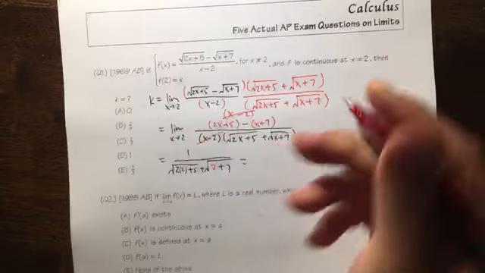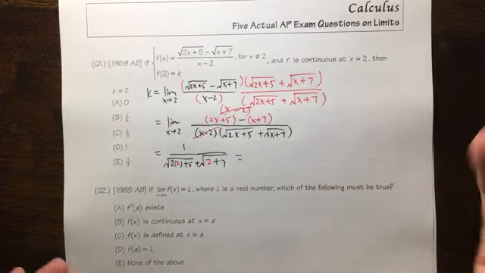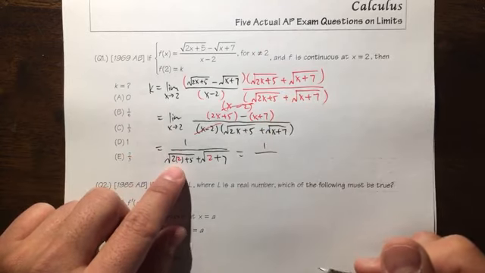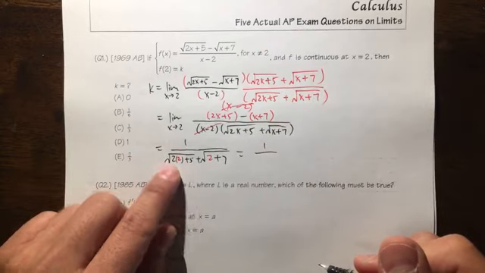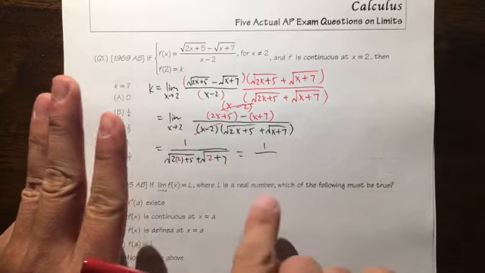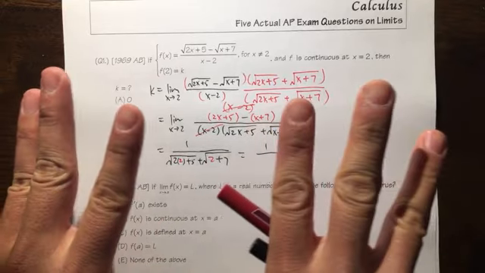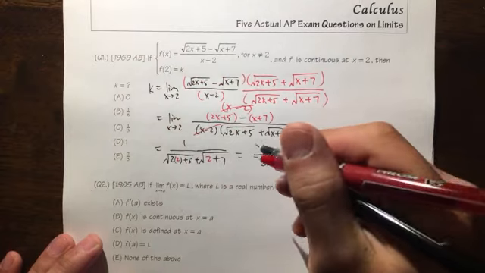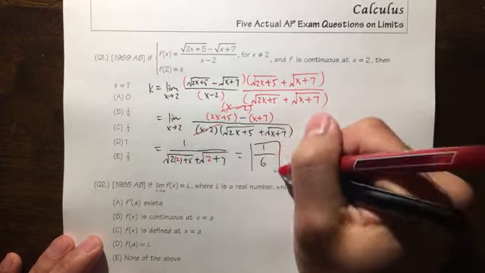And of course, a lot of these questions you can just do in your head, but I want to show you guys all the work and things like that. Anyway, in the end, you get 1 over. This is 9 inside of the square root, which is 3. This is also 9 inside of the square root, which is also another 3. And then together, you get 6. So 1 over 6 is the answer for the first one.